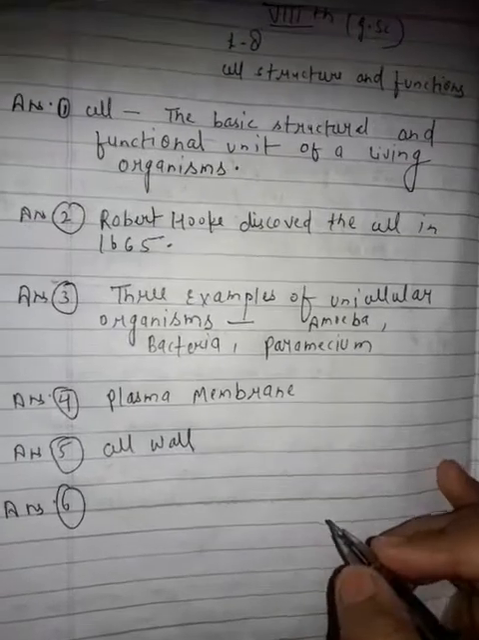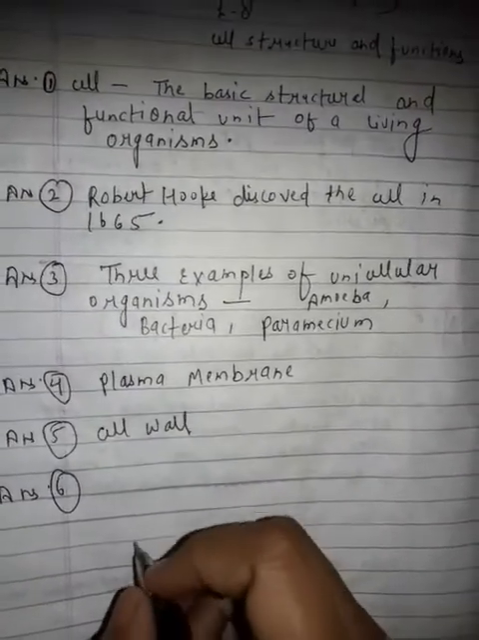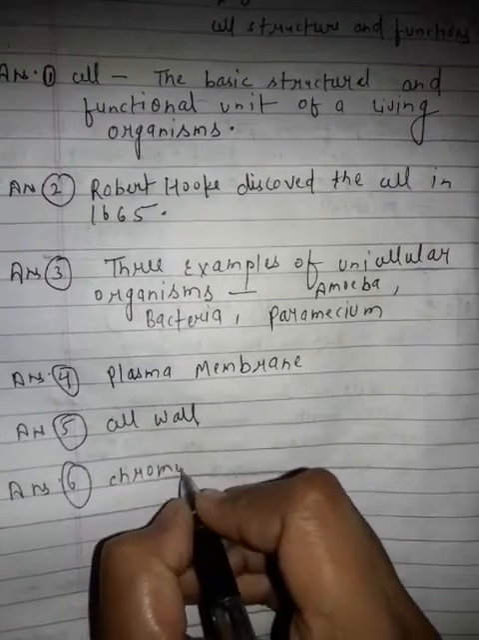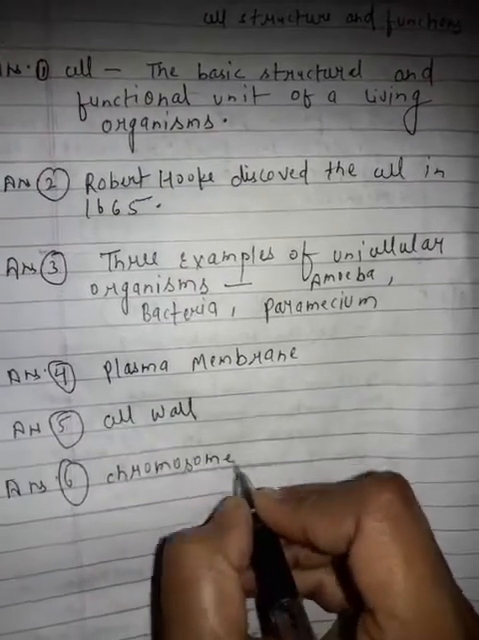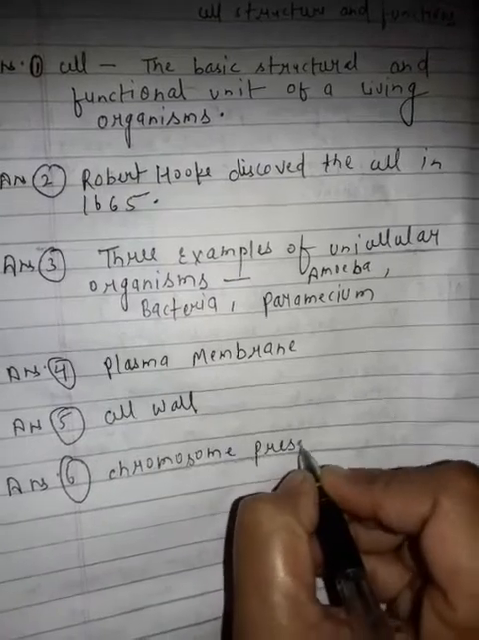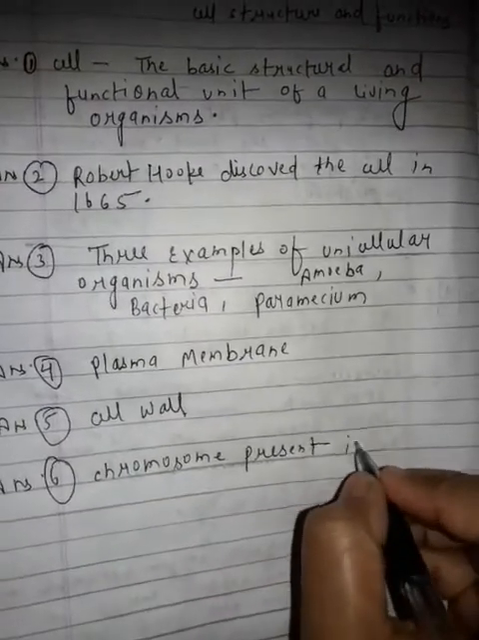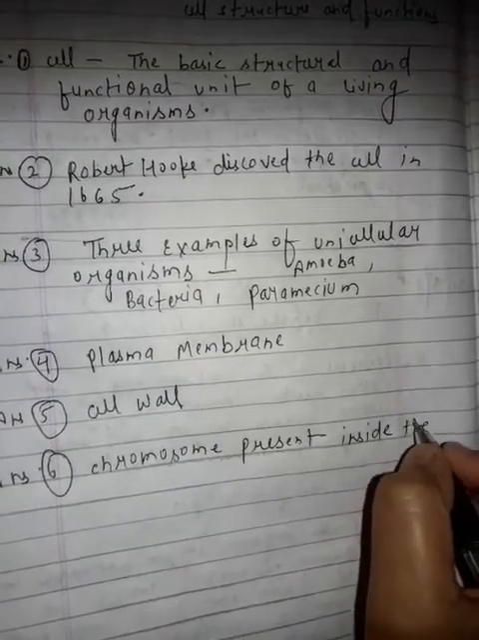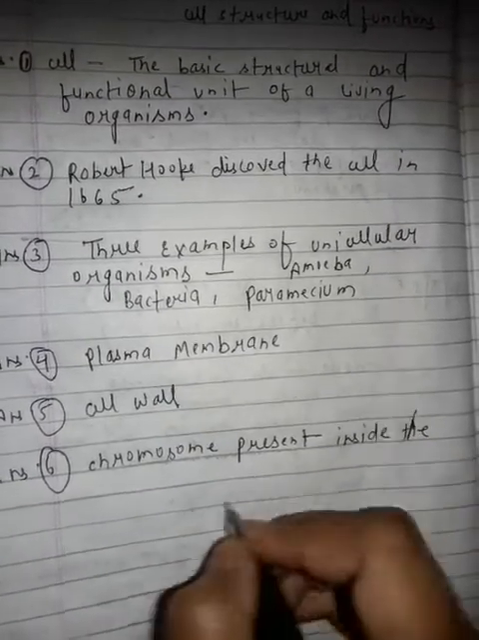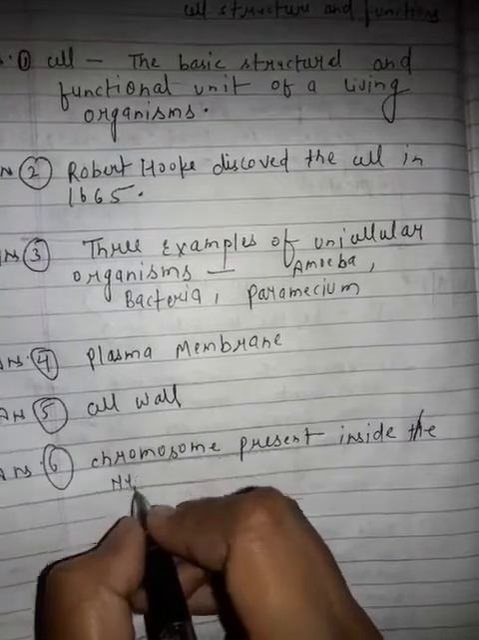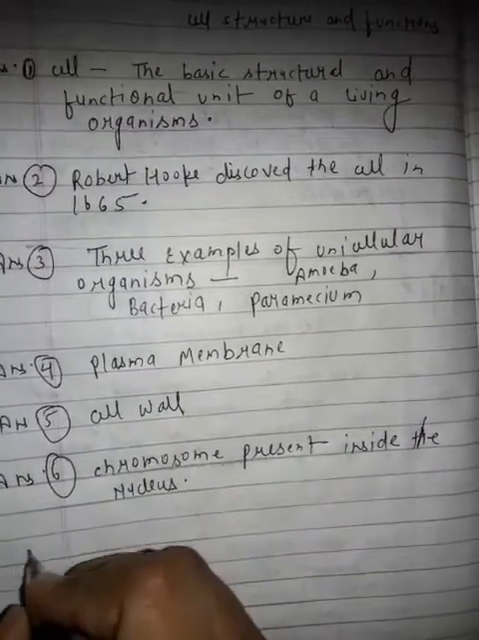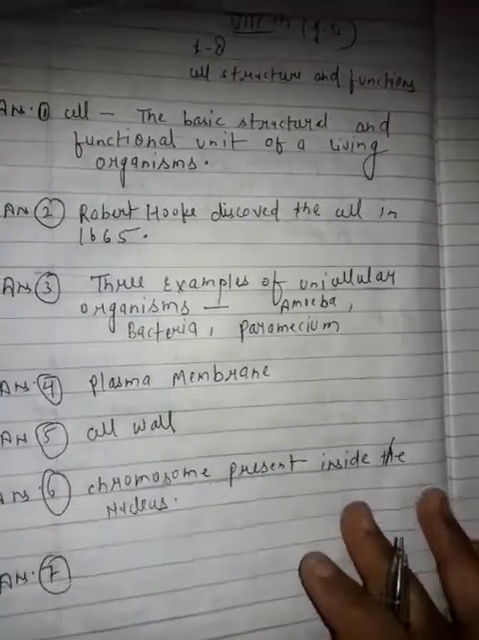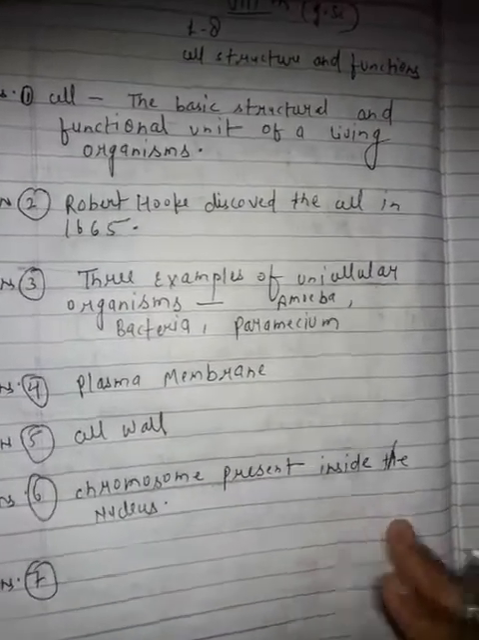Answer 6. Where are chromosomes present in a cell? Chromosomes are present inside the nucleus.